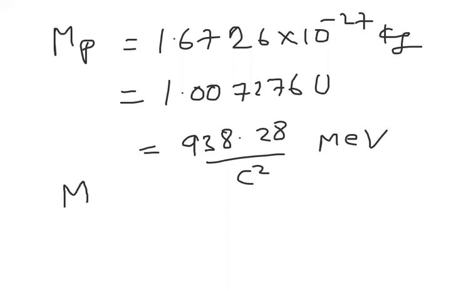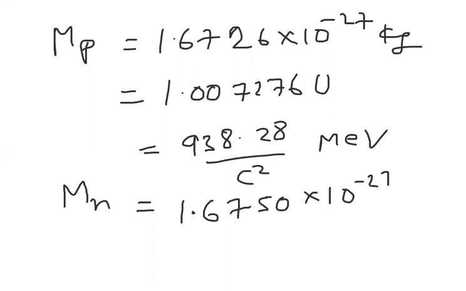And again, the mass of the neutron. The mass of the proton and the mass of the neutron are almost equal, but not exactly the same. The mass of the neutron is slightly more than the mass of the proton. Its value is 1.6750 × 10^-27 kg. Converting this into AMU, I can write 1.008665 AMU, atomic mass unit, which we can represent as u.